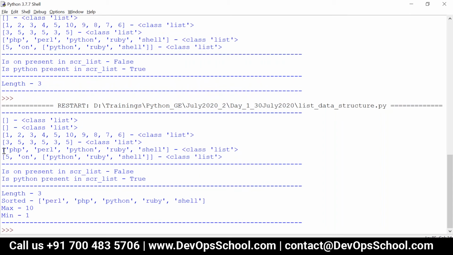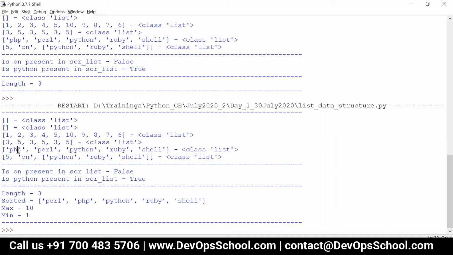So now I have a list like this. The first character will be compared. Which has the highest or the lowest ASCII value? If you take the first character, P has the lowest ASCII value. But I have three strings starting with P, so the next character will be compared.